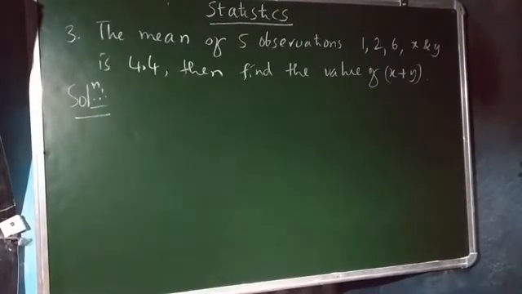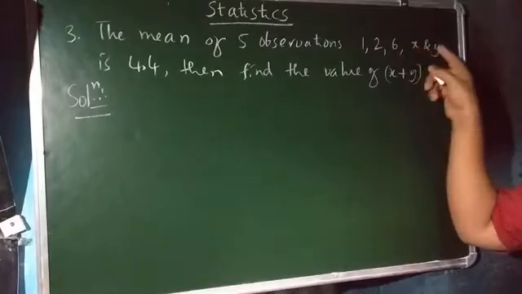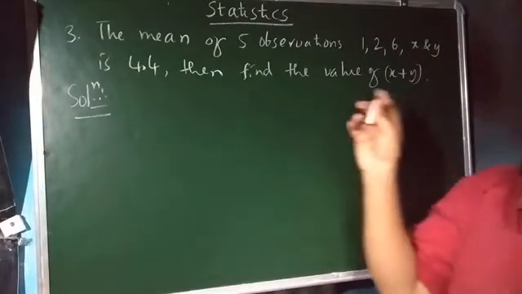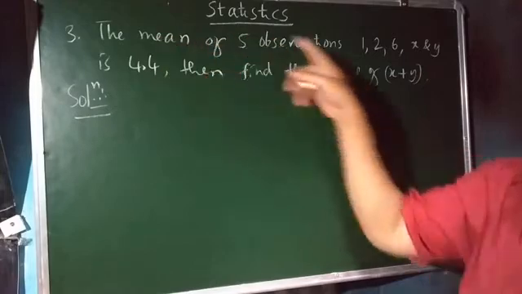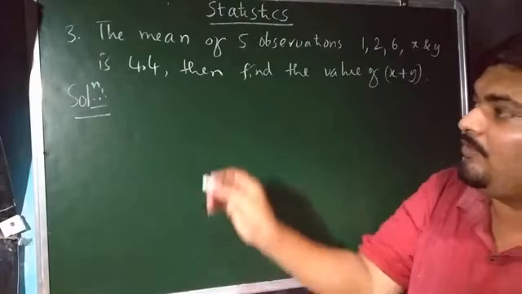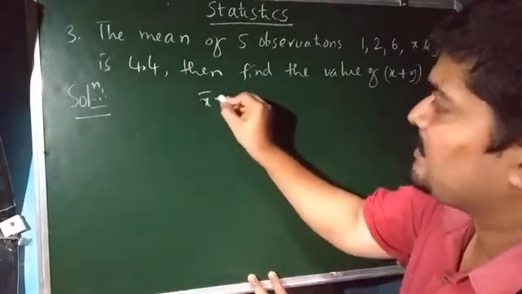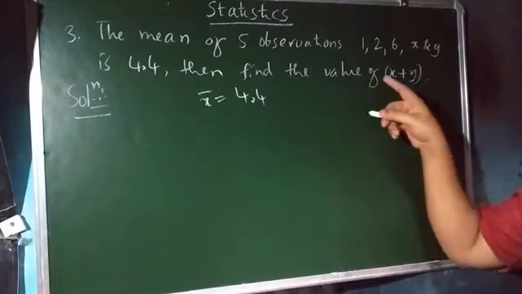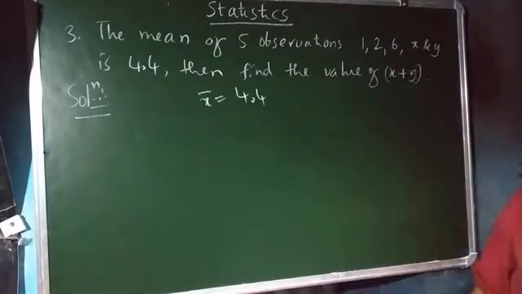Next, problem number 3 states that they have given that the mean of 5 observations 1, 2, 6, x and y. See, these are the 5 observations they have given, and they have given that the mean of these 5 observations is exactly equal to 4.4. That implies x bar is equal to 4.4. Now here your task is to find out the value of the expression x plus y.